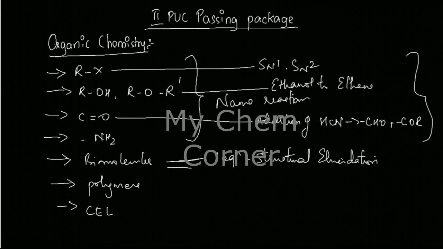Then another thing that they can ask out of biomolecules is under disaccharides. Under disaccharides, we have learned structure of 3 disaccharides. If I'm not wrong, it's sucrose, maltose and lactose. Alright, 3 are learned. Out of these 3, one disaccharide structure can be asked. Alright, one of the disaccharide structures will be asked for the exam. That's for a 2 marker.